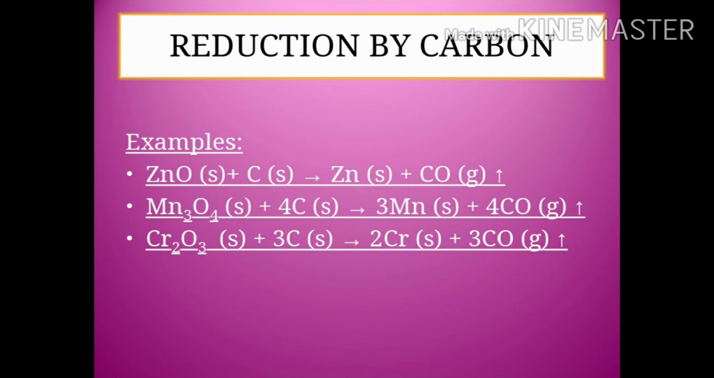And then reduction by carbon examples: zinc oxide when it is treated with carbon gives zinc plus carbon monoxide. Manganese oxide on treatment with carbon gives manganese plus carbon monoxide. And then Cr2O3 is nothing but chromic oxide. Chromic oxide when it is treated with carbon gives chromium and carbon monoxide. So these are the examples of reduction by carbon.